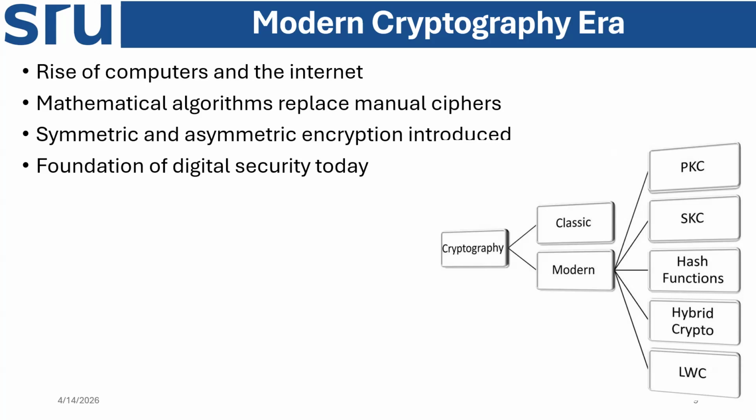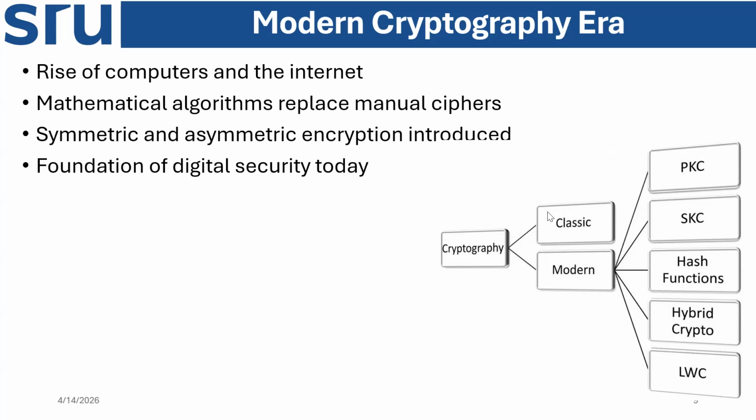Classic techniques are different, modern techniques are different, right? Classic was very old, modern is due to the computer. So rise of computers and the internet, mathematical algorithms replace manual ciphers. That's the classical one. Symmetric and asymmetric encryption was introduced later on, the foundation of digital security today. An organization needs very high digital security, so now they definitely need modern technology. So what are those different modern technologies, right? If we talk about PKC, that is nothing but public key cryptography. These are modern technologies.